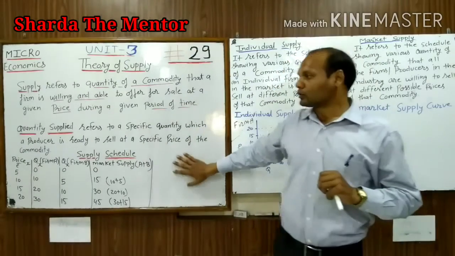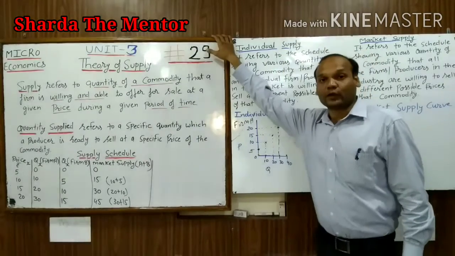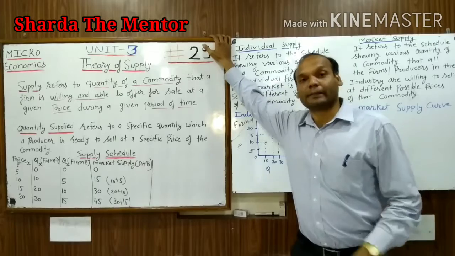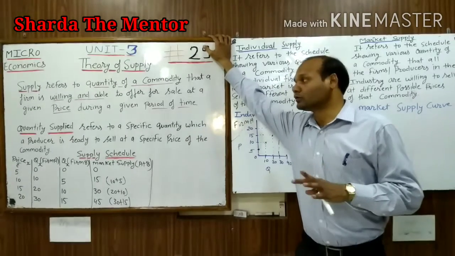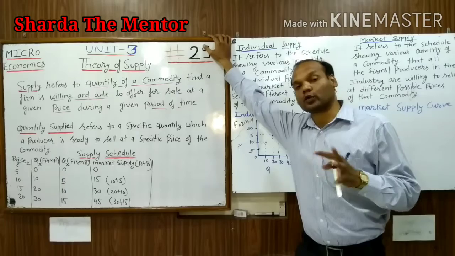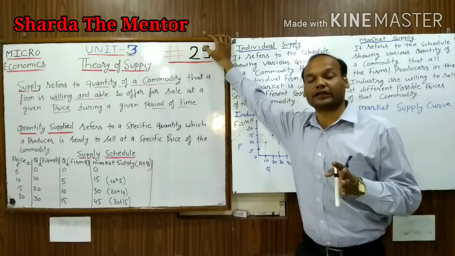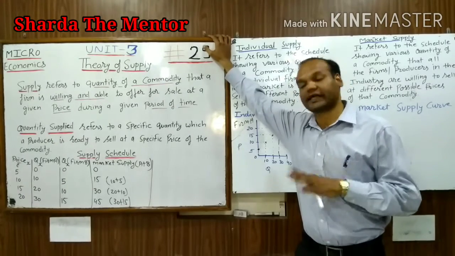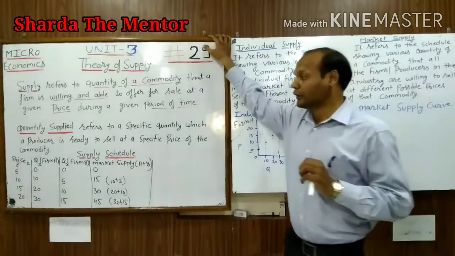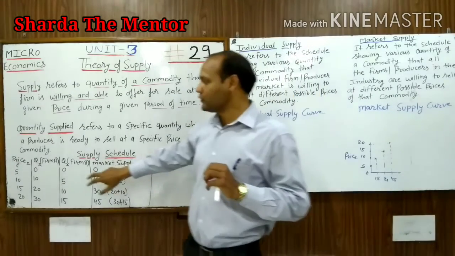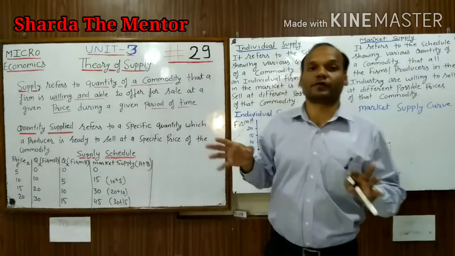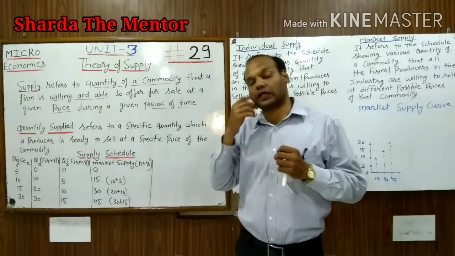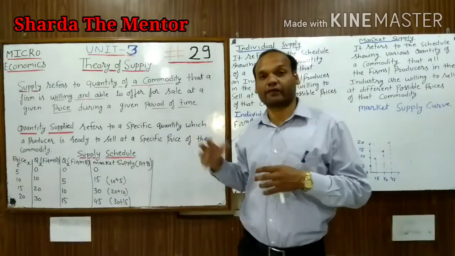Now when we talk about the supply schedule, we already studied the demand schedule. In the same way, there are two concepts in the supply schedule. The first is the individual supply schedule, and the second is the market supply schedule. For individual supply, suppose two individual firms or two producers are there. The first one is A, the second one is B.